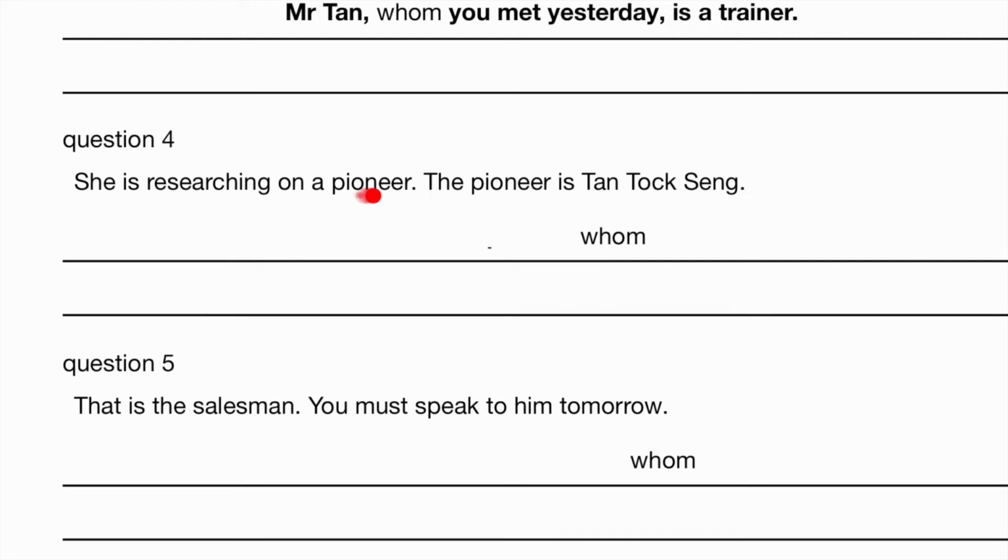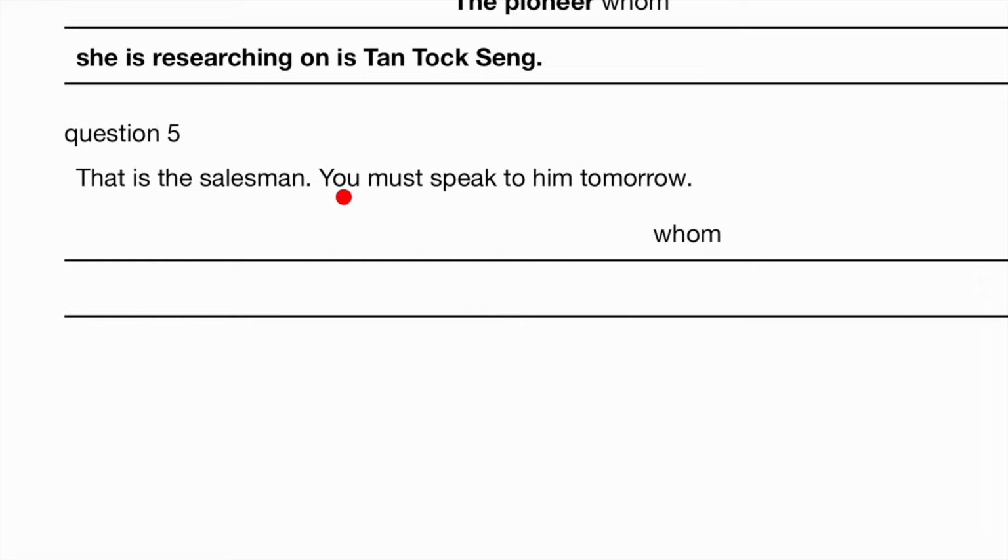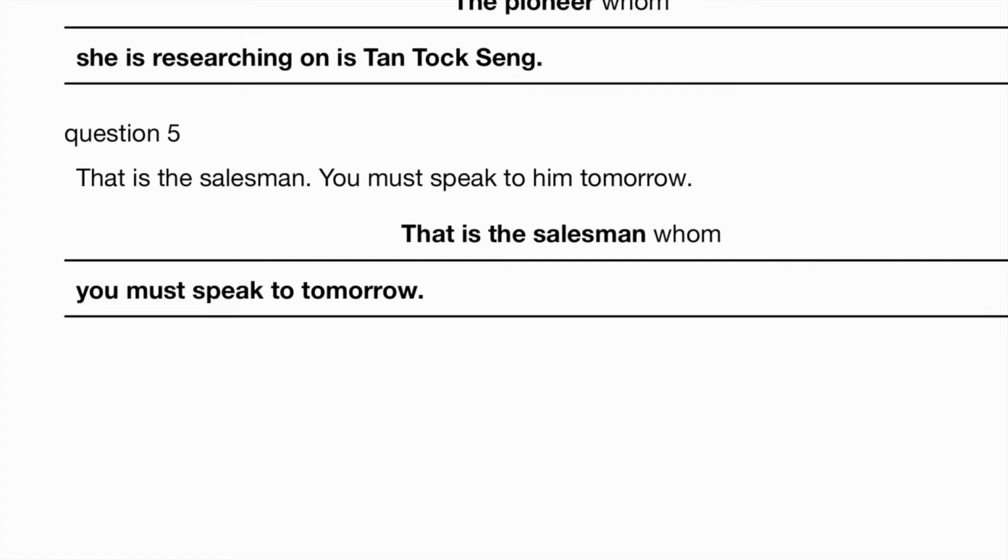She is researching on a pioneer. The pioneer is Tan Tock Seng. A pioneer is a person who starts something. So in this case, the pioneer whom she is researching on is Tan Tock Seng. That is the salesman. You must speak to him tomorrow. That is the salesman whom you must speak to tomorrow.